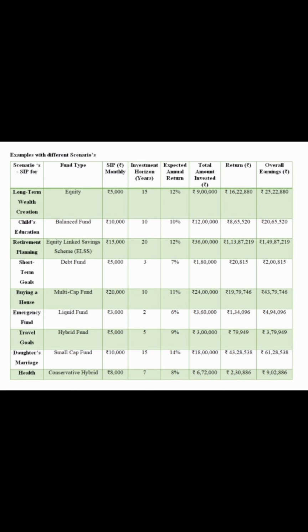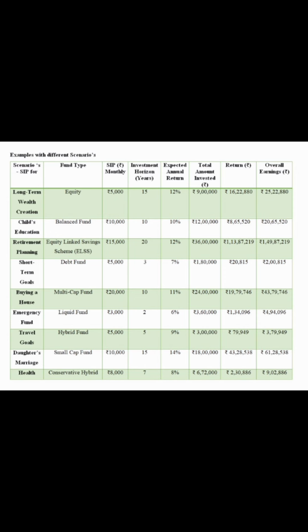And the fourth scenario is short-term goals, and the fund type is debt fund with a monthly SIP of rupees 5,000. The investment horizon is 3 years. The expected annual return is 7%. The total amount invested in this fund is 1,80,000, and the returns is 20,815, and the overall earnings in this fund is 2,815.